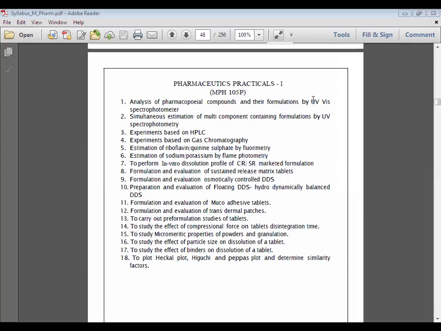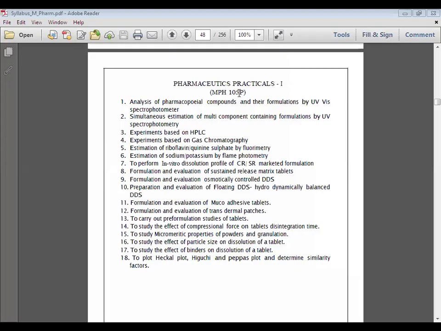So the pre-formulation studies of the tablet, initially we will take this practical. We will start the practical from 13, 14, 15, 16. The basics related to compressibility, pre-formulation, or why we vary the concentration of binder, disintegrant, or why we focus on the particle size, that we will discuss first in this study.